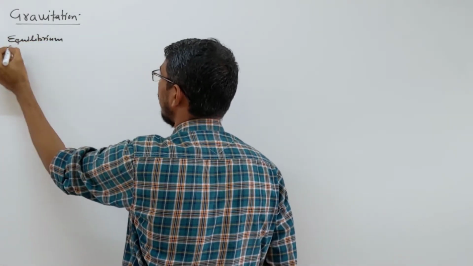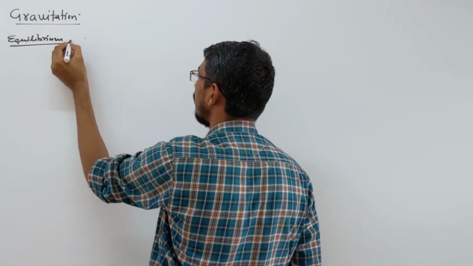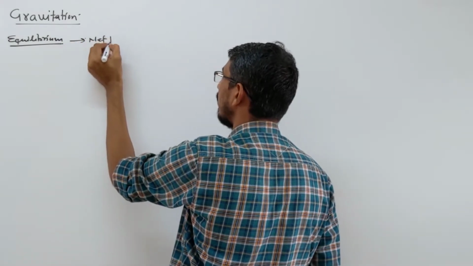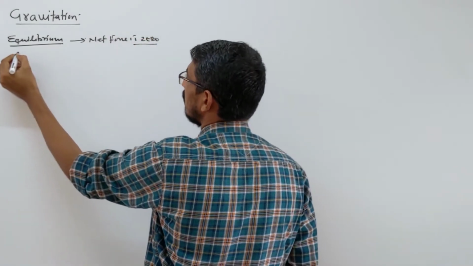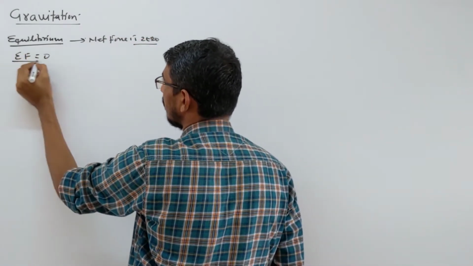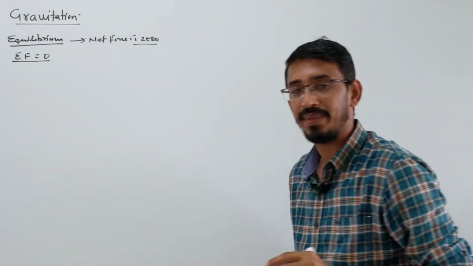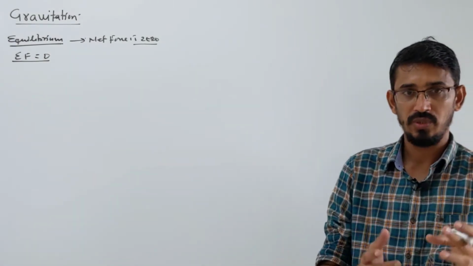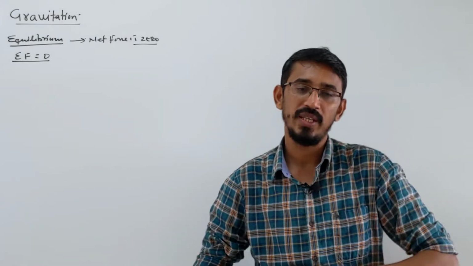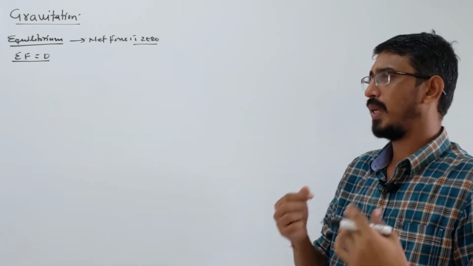Equilibrium, I already told you in the last chapter also. Equilibrium is what? Net force is zero. So they say that some mass is placed between two masses or three masses, and the net force on that is zero. That mass will be under equilibrium. So generally we have to calculate distance.